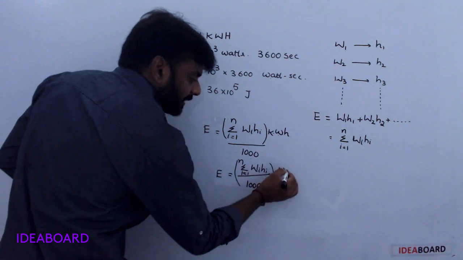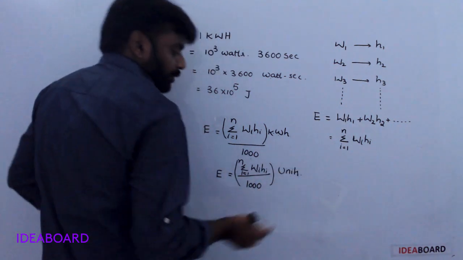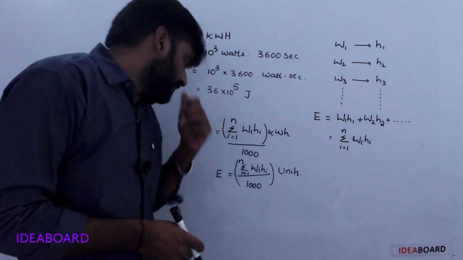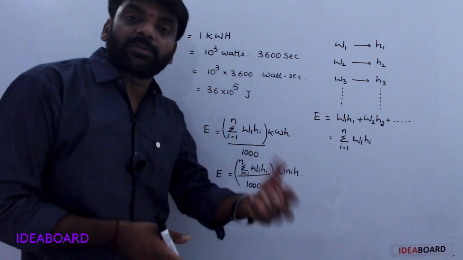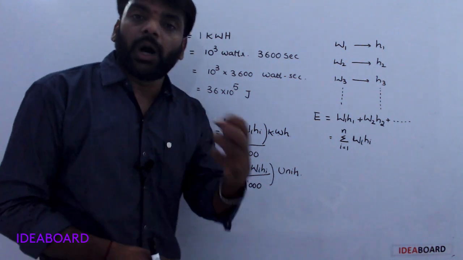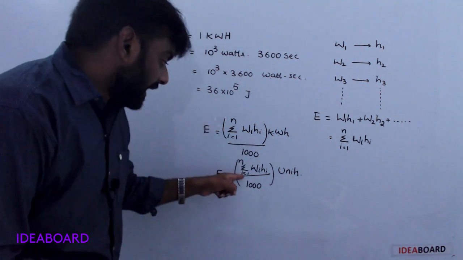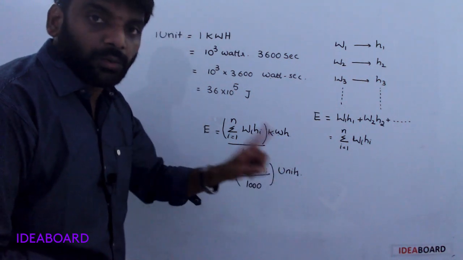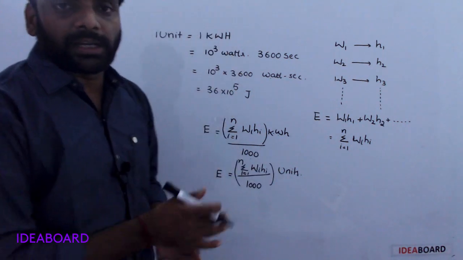Kilowatt hour is nothing but 1 unit. So simply units. Understood? So this is finding energy consumption in our houses. Energy is sigma W i H i by 1000 in units. 1 unit in the sense 1 kilowatt hour.